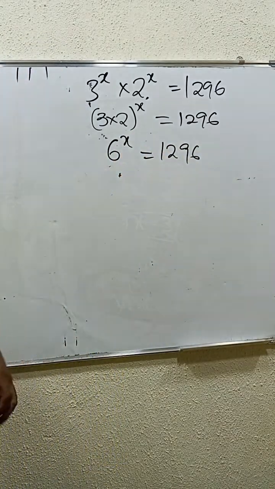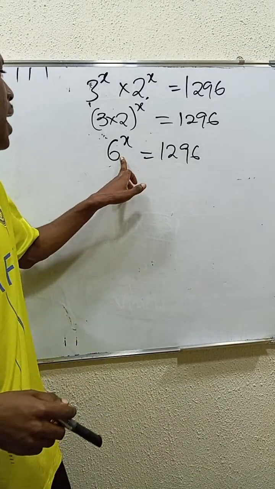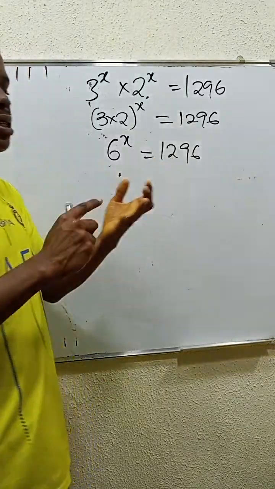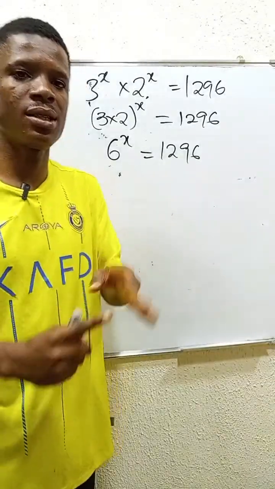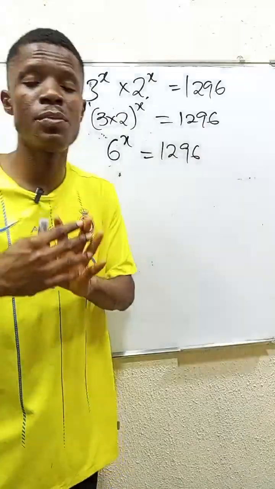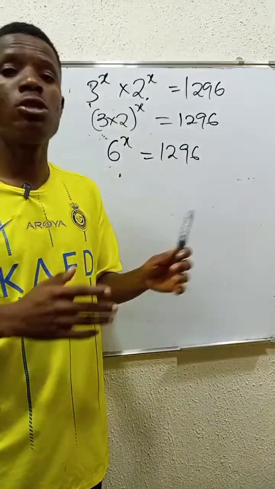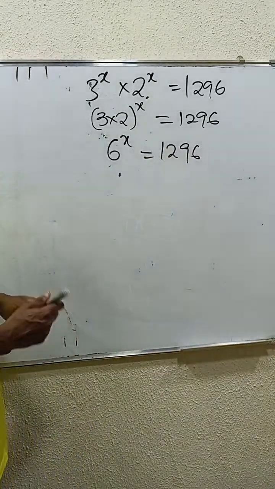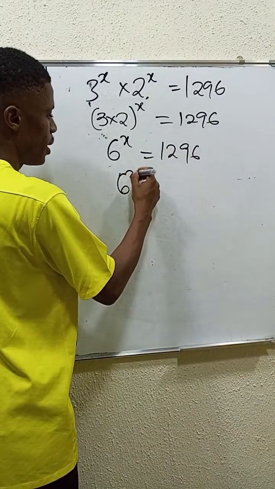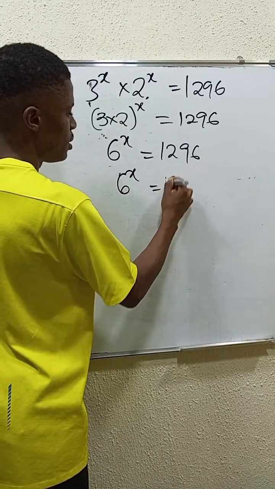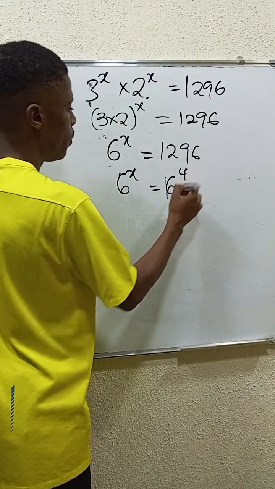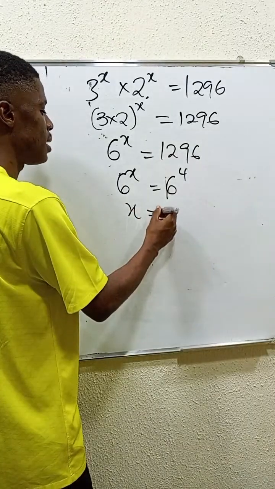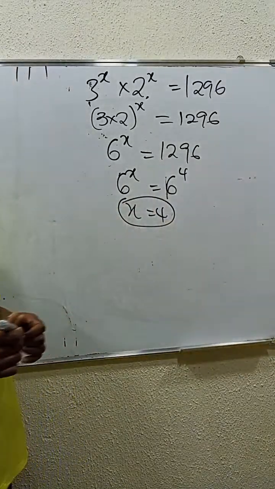Wow. So can we express this in the same base? Yes. Because 6 times 6 times 6 times 6, when you multiply 6 by itself four times, it always gives 1296. So write it as 6 power x is equal to 6 to the power of 4. The bases are common now. You just equate the powers. x can only be 4. And that's the required answer.